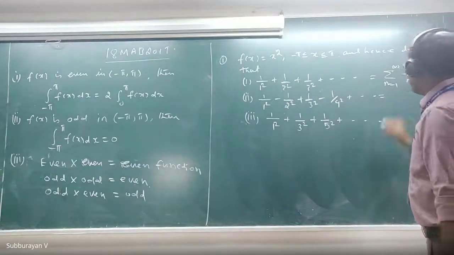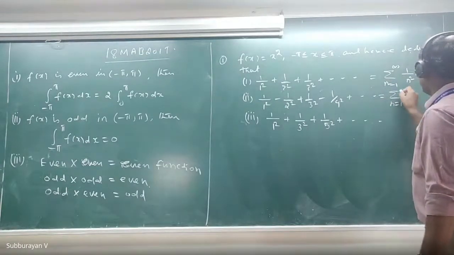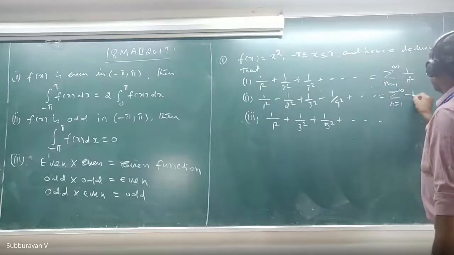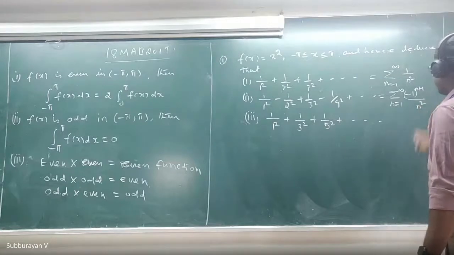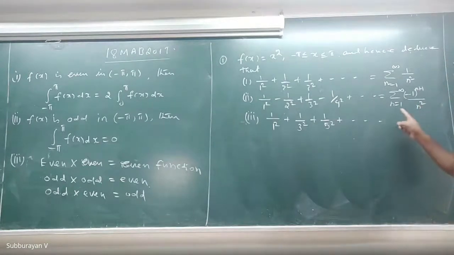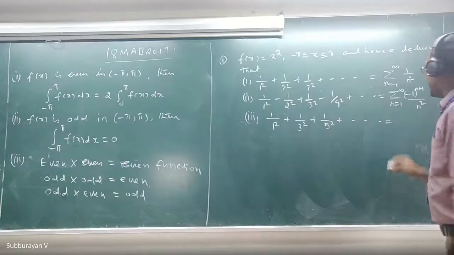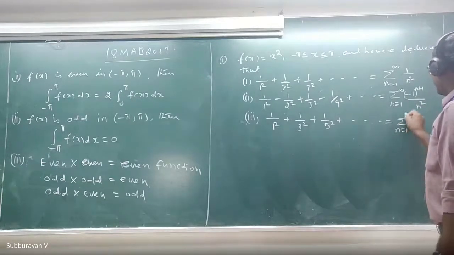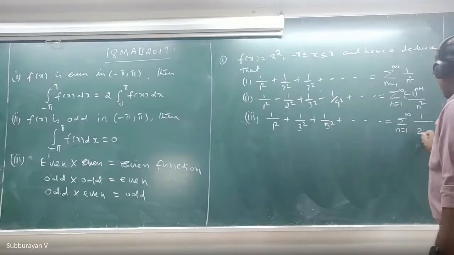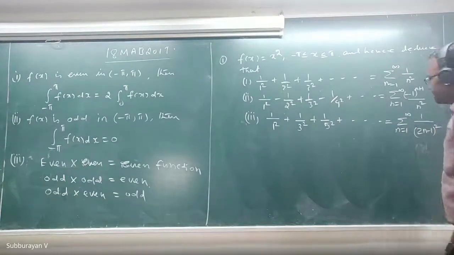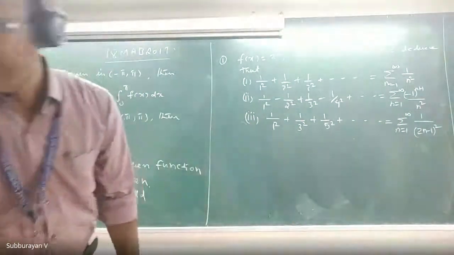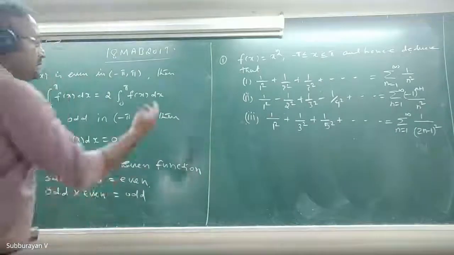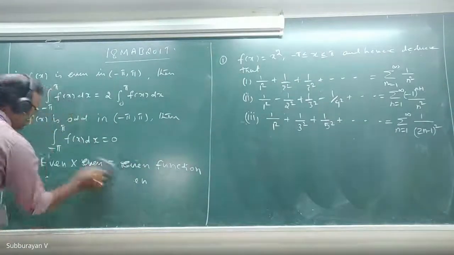And this can also be written as summation n equal to 1 to infinity minus 1 whole to the power n plus 1 divided by n square. And this can be written as summation n equal to 1 to infinity 1 divided by 2n minus 1 the whole square. Okay, fine. I think this problem is very simple and it is an important problem.